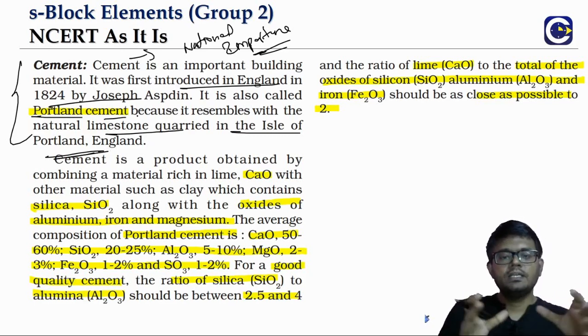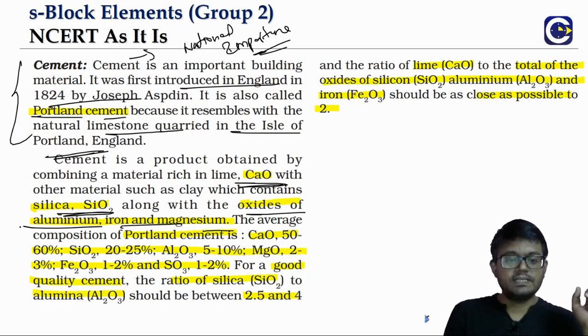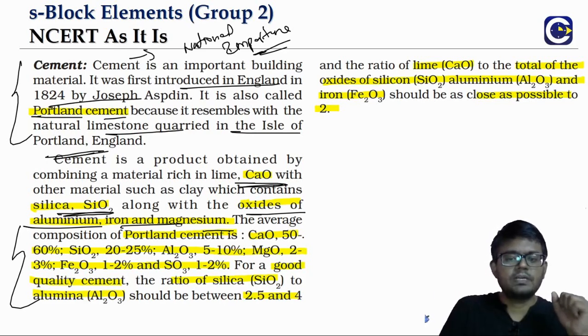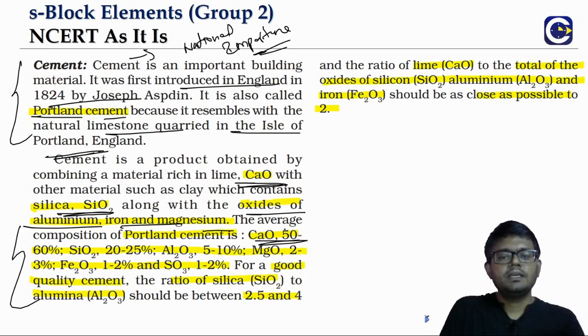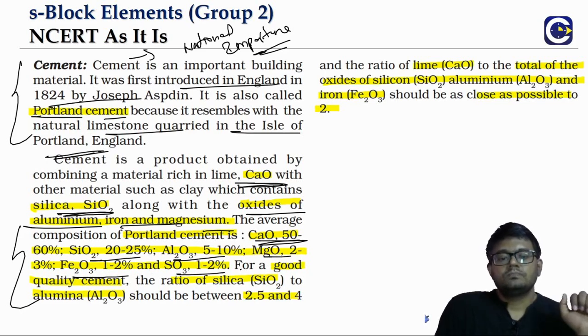If you look at the Portland cement, we have lime along with silica and oxides of aluminum, iron and magnesium. So this can be a possible question: what is the composition of the Portland cement? I think in one of the previous years they have asked. The composition is calcium oxide around 50 to 60, silica 20 to 25, alumina 5 to 10, magnesium oxide 2 to 3, Fe2O3 1 to 2, SO3 1 to 2.